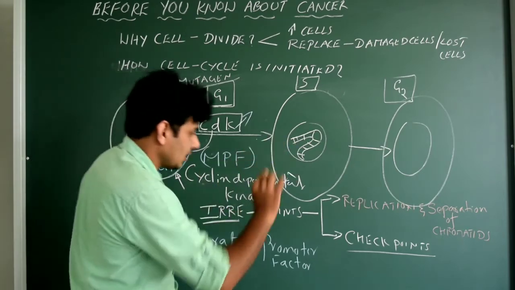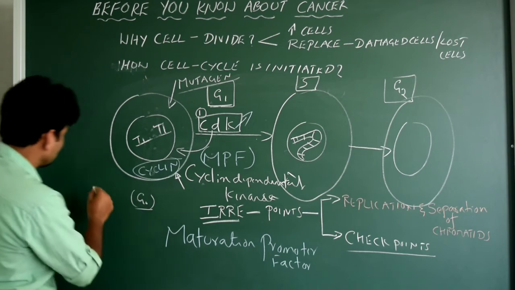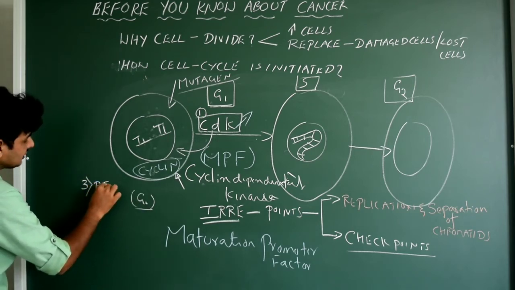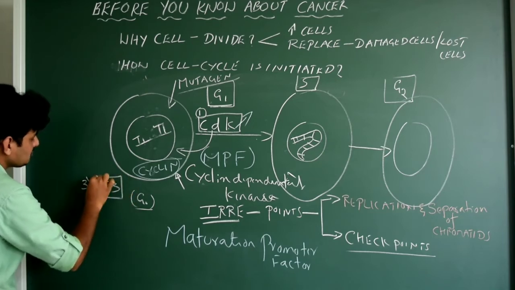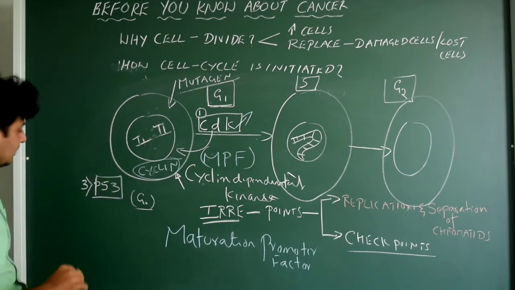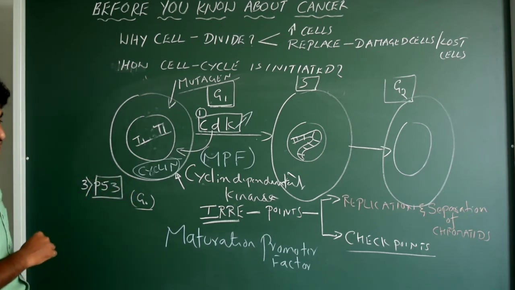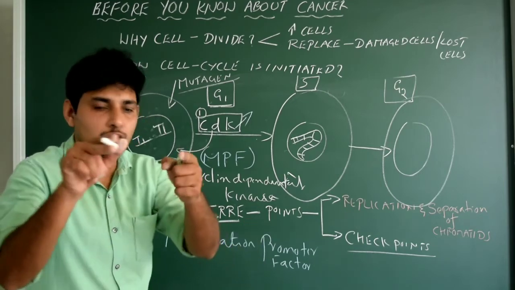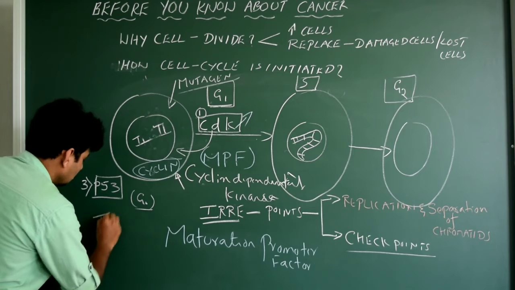Next, let me write one more thing. The third important factor is the P53 gene. So what is this P53 gene? Note this point. P53 gene is also called the tumor suppressor gene. Very important.